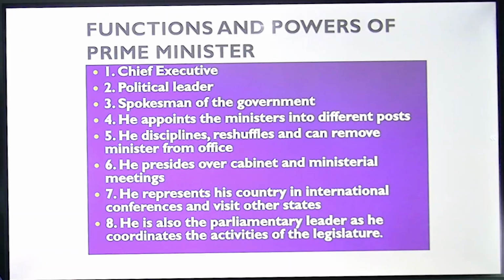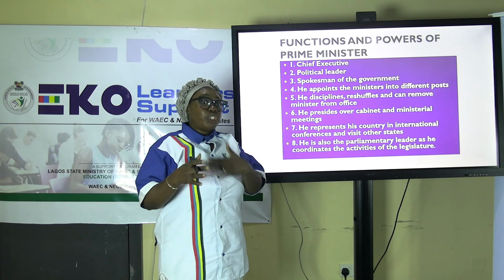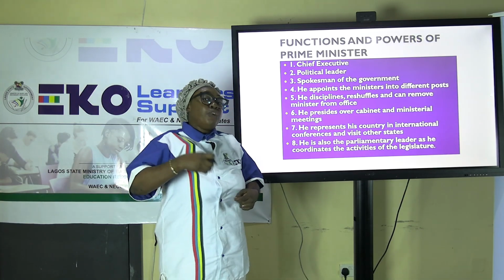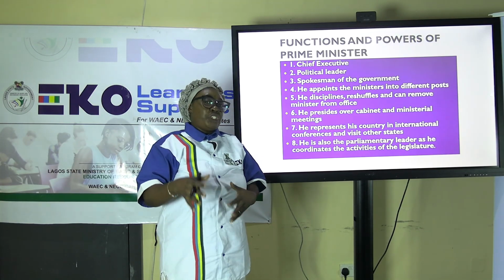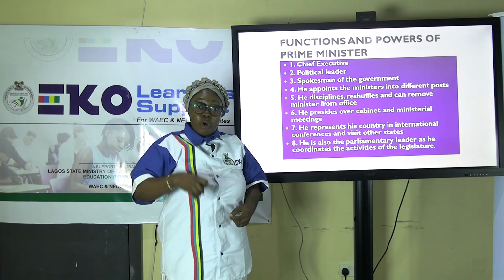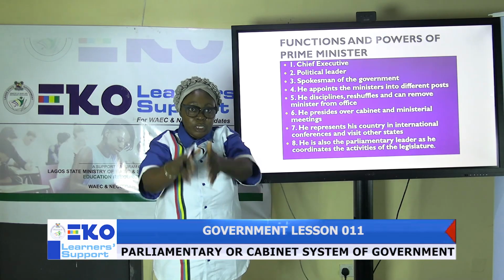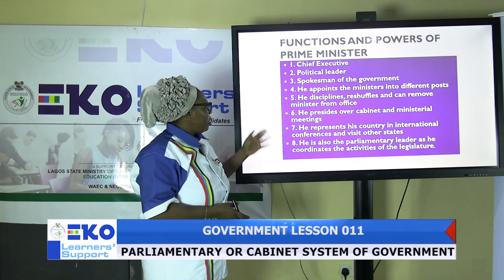And 5, he disciplines, reshuffles, and can remove ministers from office. If whatever they are doing is not palatable to him, he can reshuffle, he can discipline, and also he can remove. Not that he removes them from the parliament, but from his cabinet, and they will all go back to the parliament.